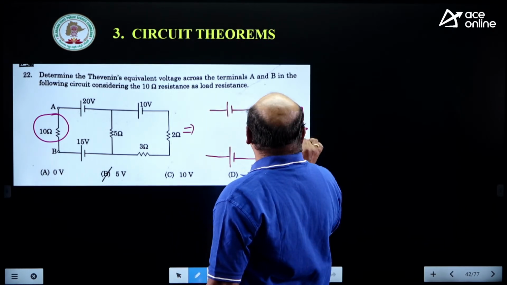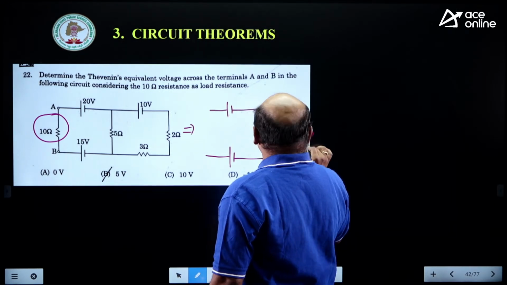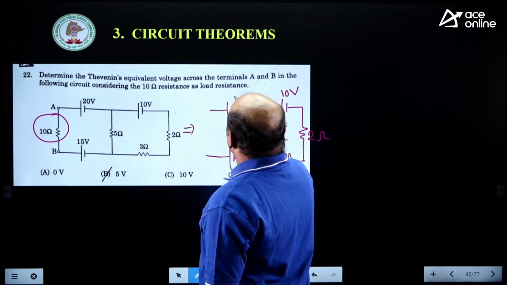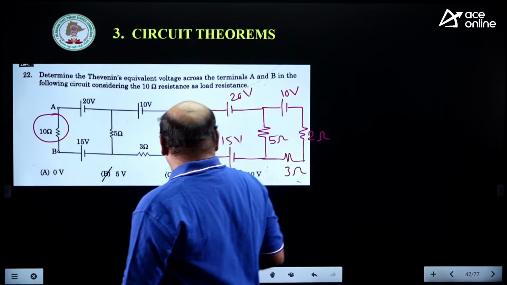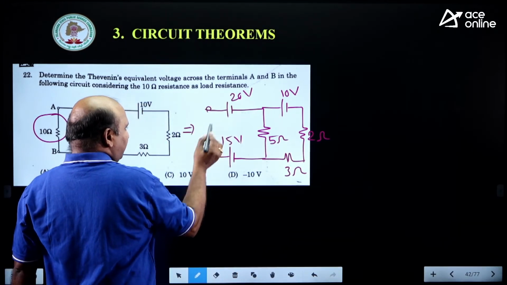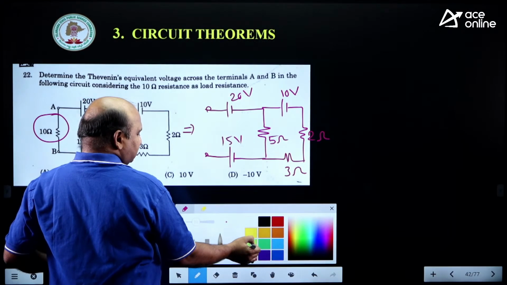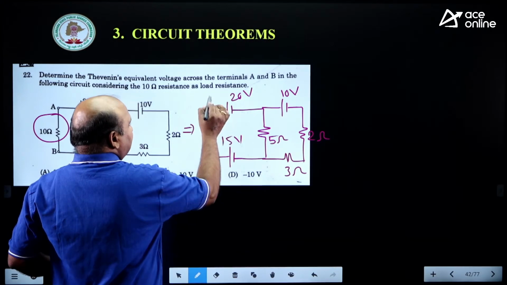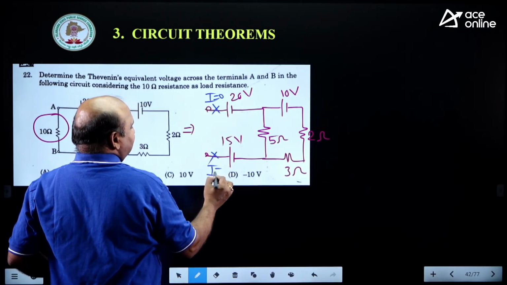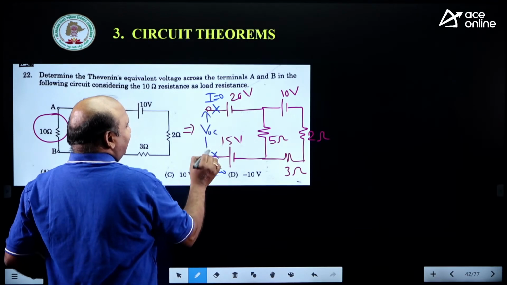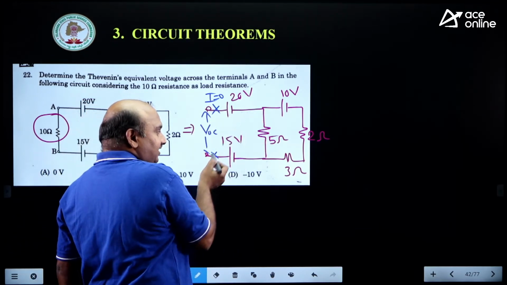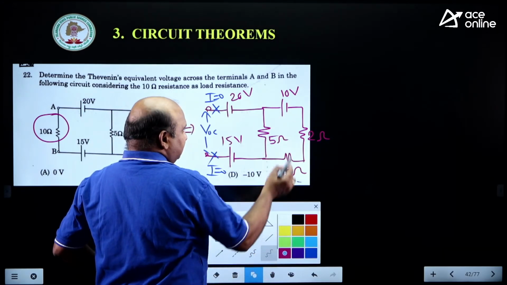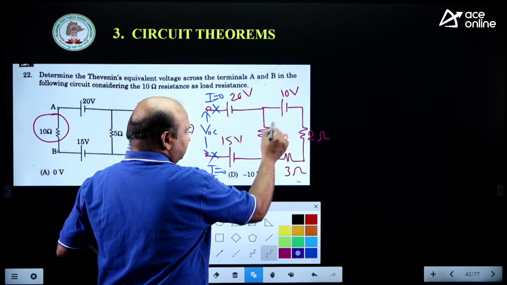And once you imagine this, you can also get it here. The condition is the same, whatever condition we have considered in the previous one, see this one, the condition is the same. What is the condition? Open circuit. Open circuit means what? We should consider that under open circuit we definitely have to take that current is 0. Here current is 0. Then VOC, what do you identify? Current 0 means no current in this one, no current in this one. That means how are all connected? These all are connected in series.